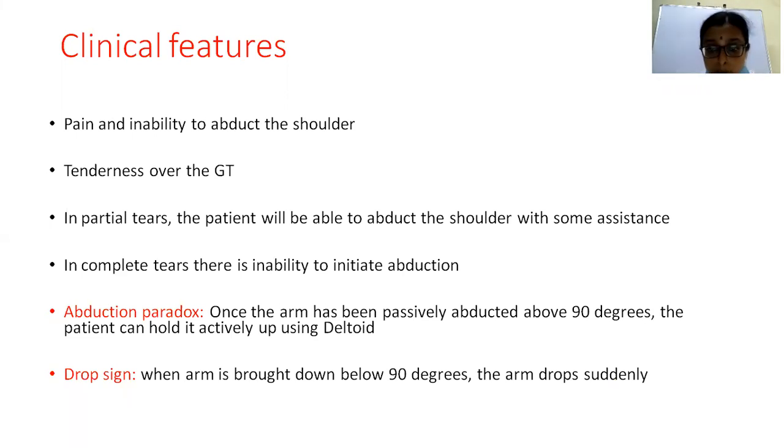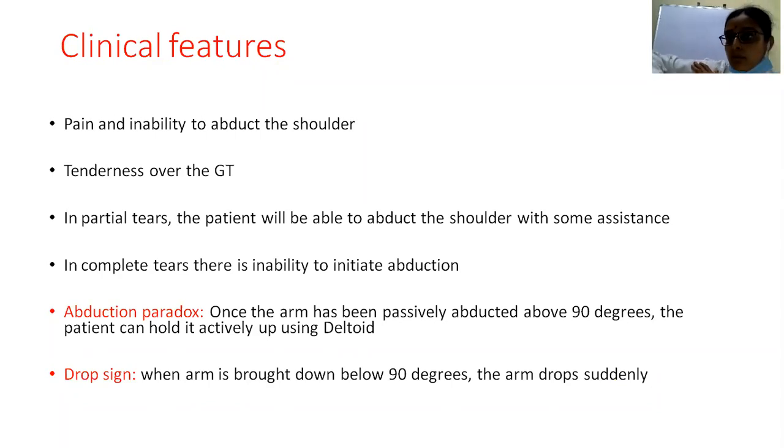Deltoid also helps in the abduction of the shoulder joint. However, supraspinatus initiates the abduction. So in case of rotator cuff tear, once the arm is assisted or passively abducted to certain degrees, 90 degrees, then the patient can hold the abducted arm in that position using the deltoid muscle.